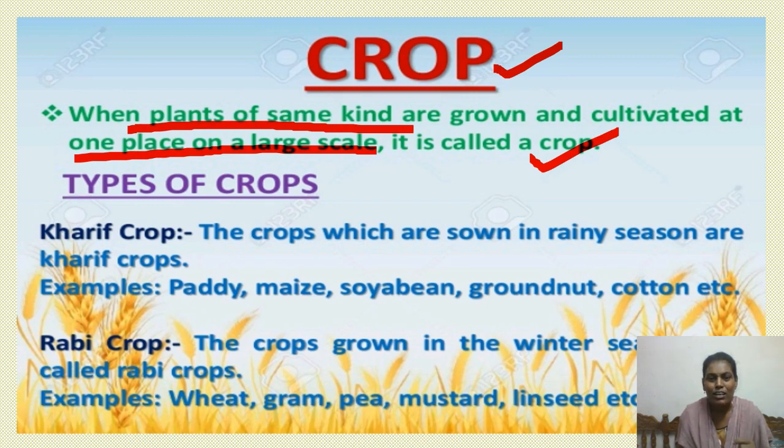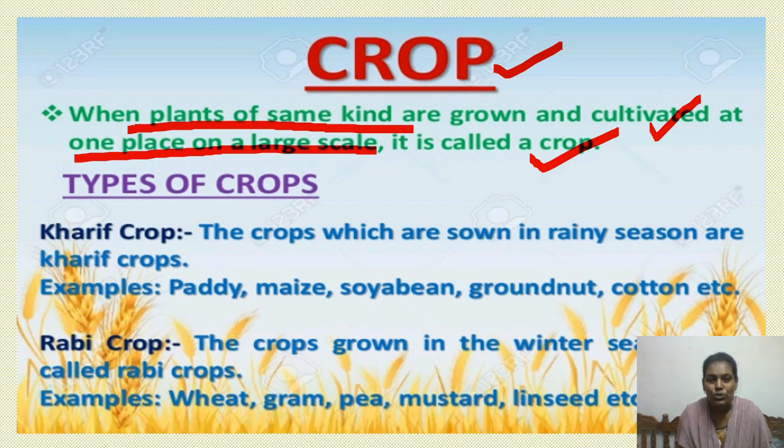That means the same kind of plants are grown in one large place on a large scale. This is called a crop. For example, if one mango tree, one jasmine plant, one rose plant and one paddy plant are there in one small place, is it called a crop? No, that is maybe a garden. That is called a garden. Then what is meant by crop here? When plants of the same kind, that means the same variety of plants, are grown and cultivated at one place on a large scale, it is called a crop.